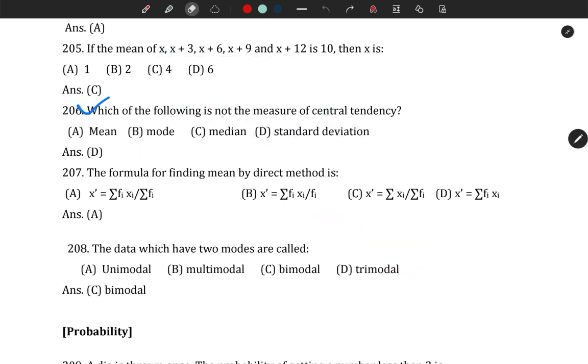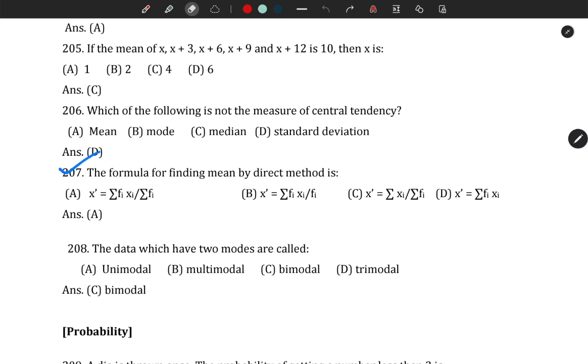Which of the following is not a measure of central tendency? Mean is a measure of central tendency. This is also a measure of central tendency. This is also a measure of central tendency. Only standard deviation is not a measure of central tendency. The correct option is D.